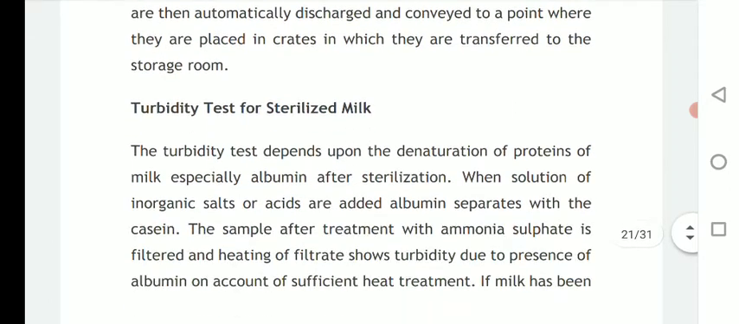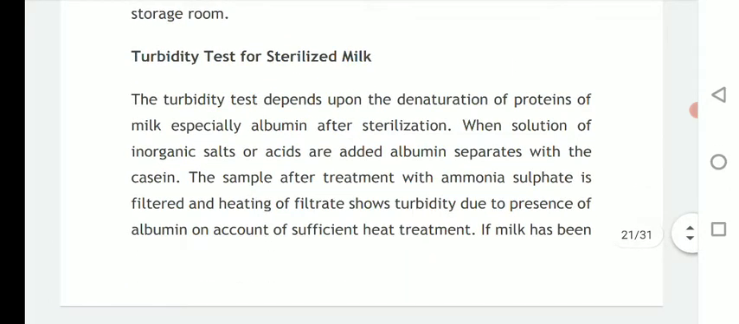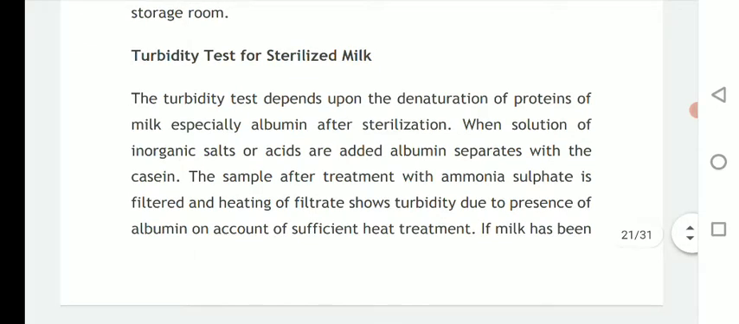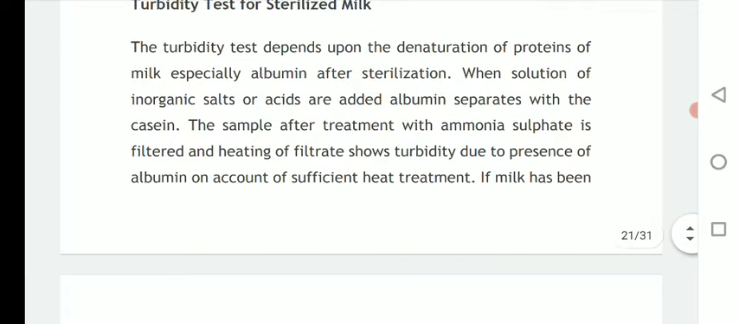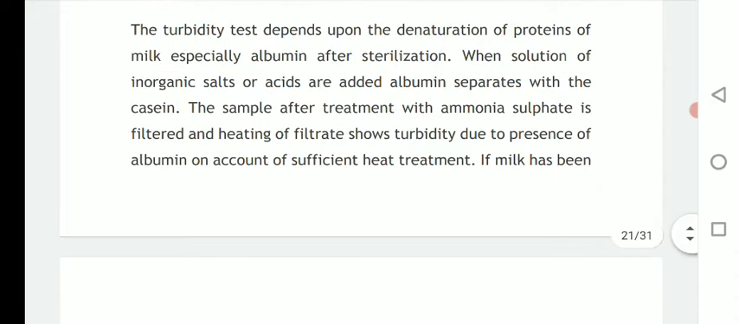Okay. Then there is a test known as the turbidity test, which is utilized for sterilized milk, and the turbidity test depends upon denaturation of proteins of milk, especially albumin, after sterilization. When a solution of inorganic salts or acids is added, albumin separates with casein. The sample after treatment with ammonium sulfate is filtered, and after heating the filtrate it shows turbidity due to presence of albumin on account of insufficient heat treatment.